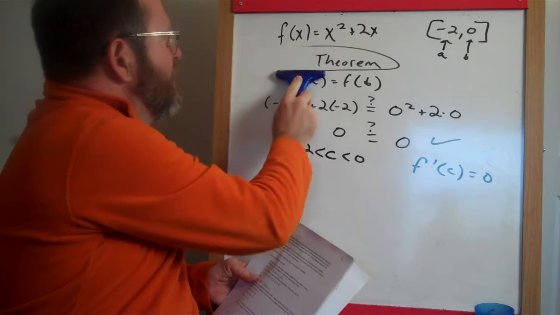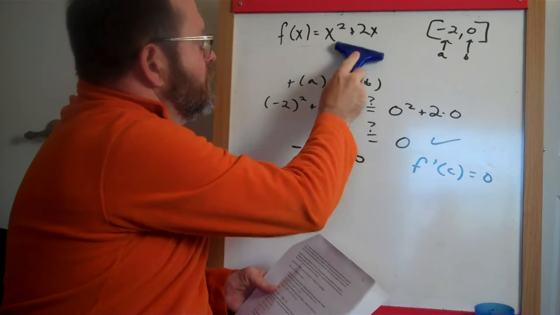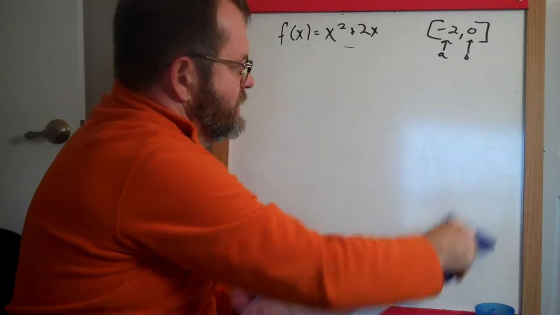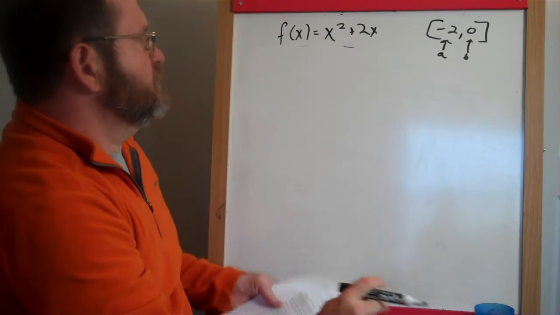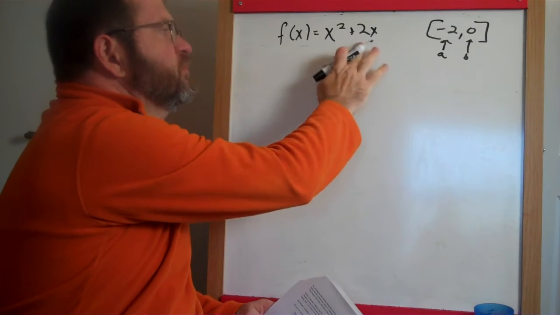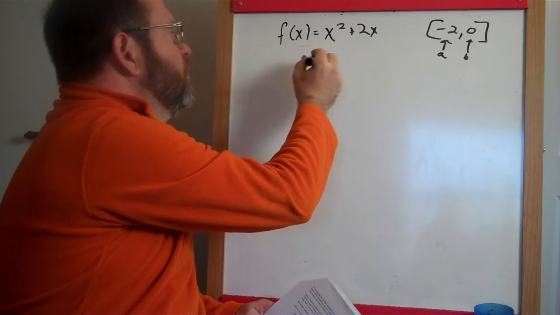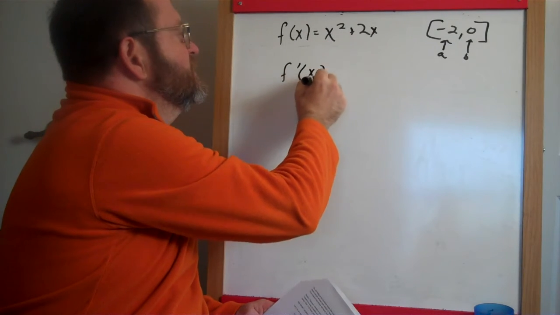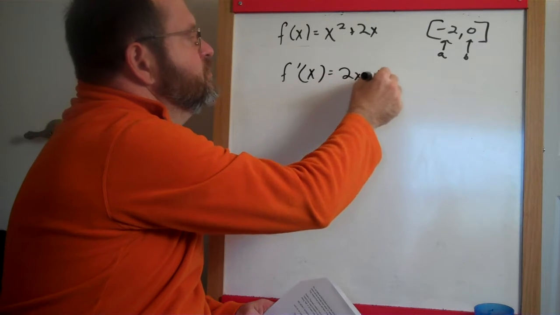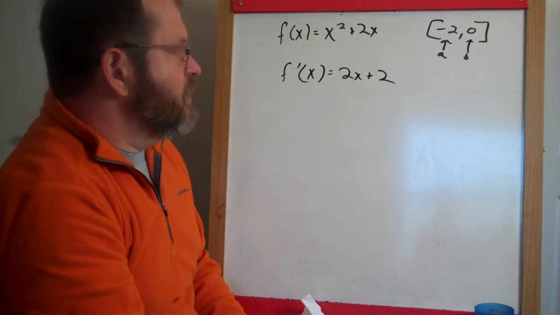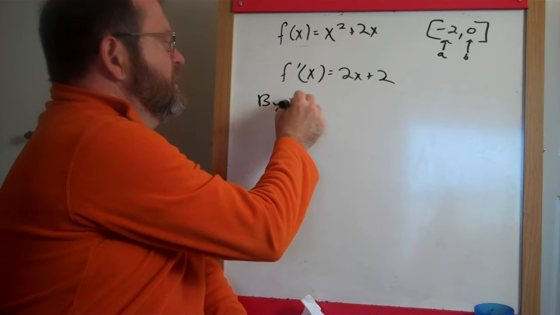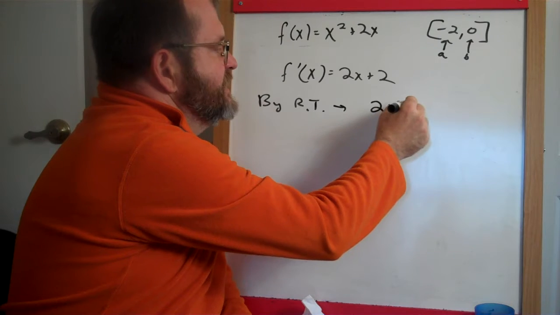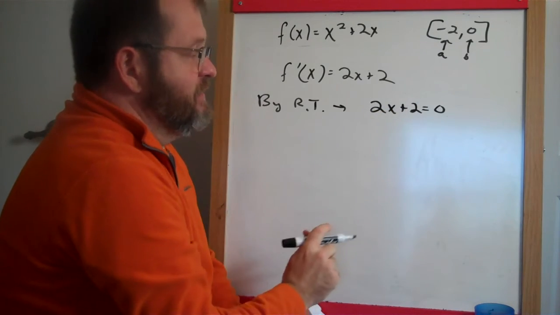I'm going to clean some of this stuff off of here. So if that's our original function, what we're looking for is the place where the derivative of this is equal to 0. Rolle's theorem guarantees that there's going to be such a place, so let's find the derivative. The derivative of this is just 2x plus 2. Rolle's theorem, I'll just write RT, tells us this can be set to 0, and there's going to be some value of x that makes this work.